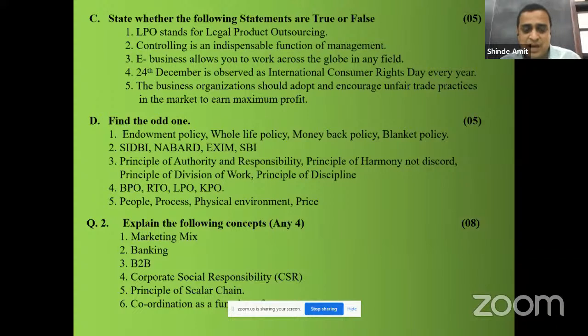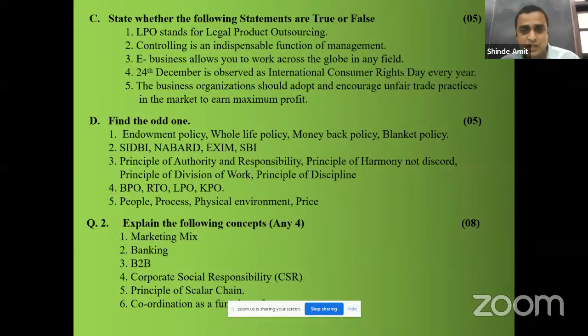SIDBI, NABARD, EXIM, SBI. SIDBI, NABARD, EXIM are the subsidiaries of हमारा RBI, which are established by RBI for different sectors, whereas SBI is a commercial bank.